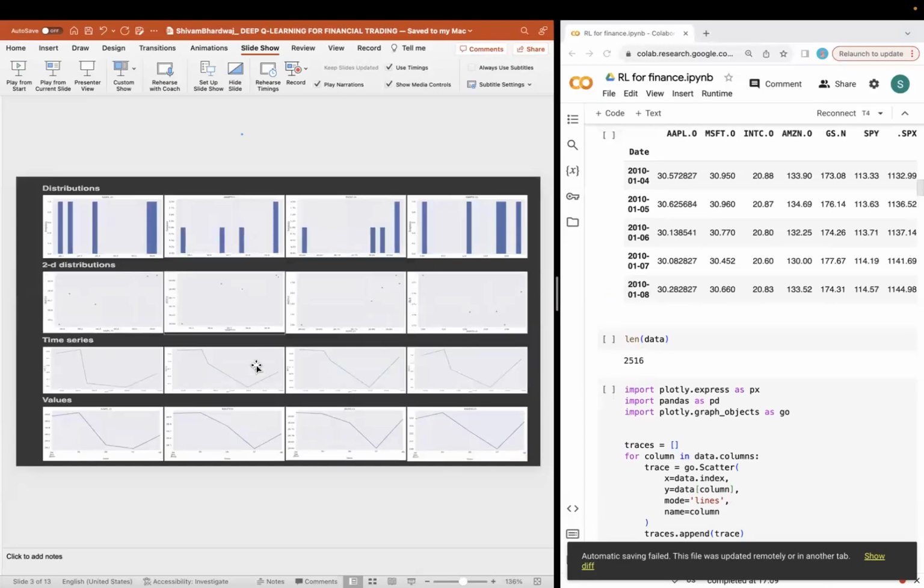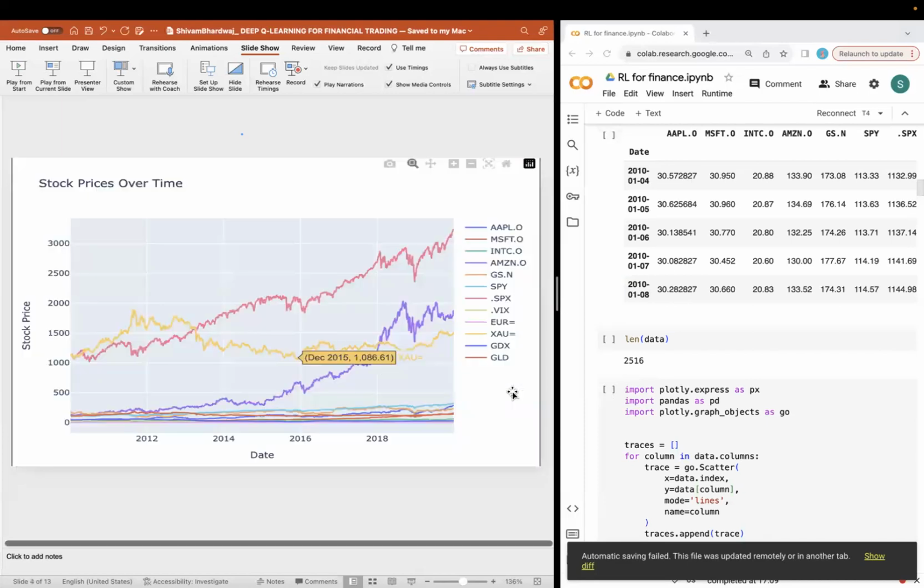Here's a simple exploratory data analysis that has been generated with the help of the EDA feature of Google Colab. Next, talking about the distribution, we can see that we are talking about the stocks that are mentioned, which includes stocks like Apple, Microsoft, INTC, Amazon, GS, SPY, SPX, VIX, Euro, XAU, GDX, as well as GLD.